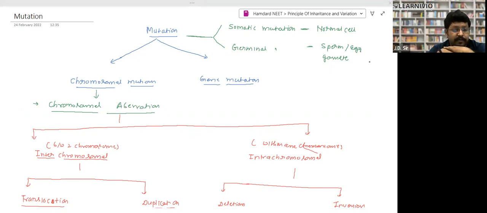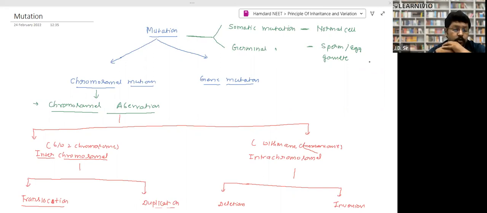Every organism has two types of cell in its body: somatic cell and germinal cell. The whole body cells of the organism are called somatic cells, right? Germinal cells are only gametes, like sperm and egg.